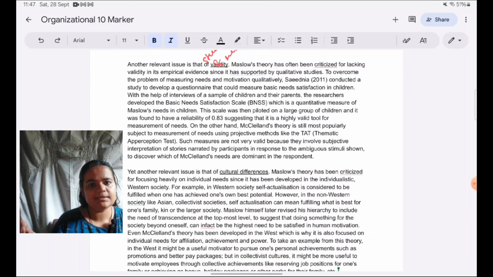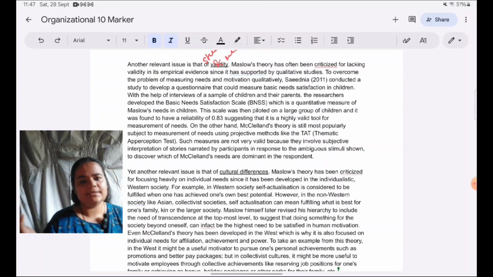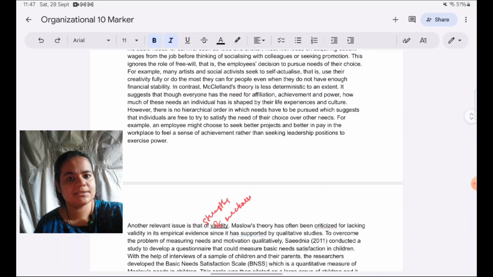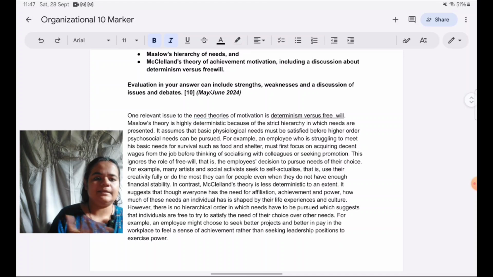TAT I have given as a weakness of validity because it is a projective measurement subject to interpretation. And in the first paragraph, I have given a criticism of Maslow's theory for being too deterministic.